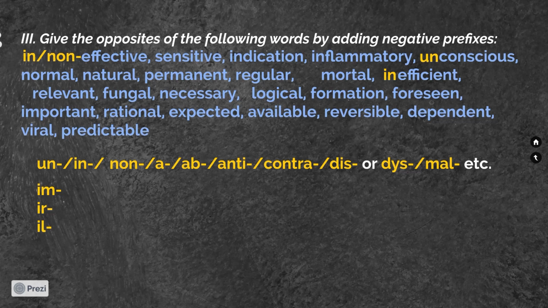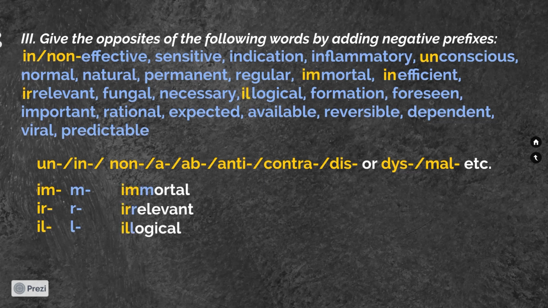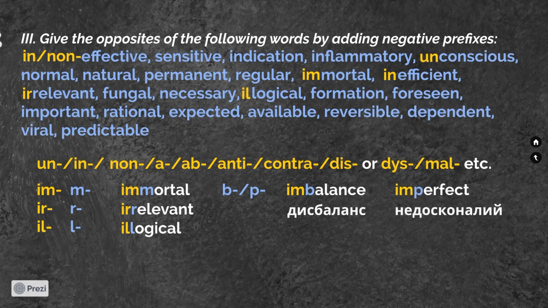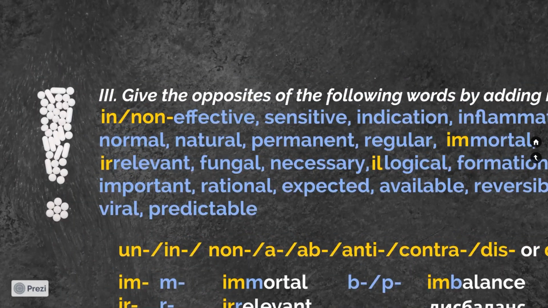Talking about these prefixes, if an adjective starts with the letter m, r, or l, it will take a corresponding prefix, im, ir, or il, as in the words immortal, irrelevant, illogical. Im is also added to words starting with b and p, as in imbalance, disbalance, and imperfect, недосконалий. However, these prefixes are not always negative. Take a look at the words important, важливий, and indication, показання. Im and in are not negative prefixes here, so be sure to always check the meaning in the dictionary.